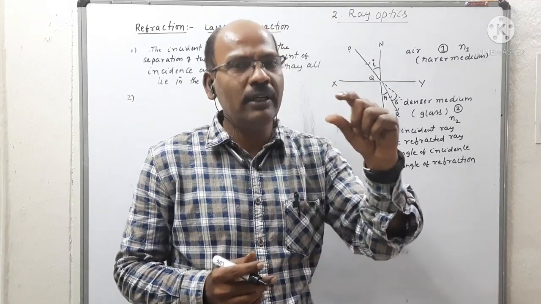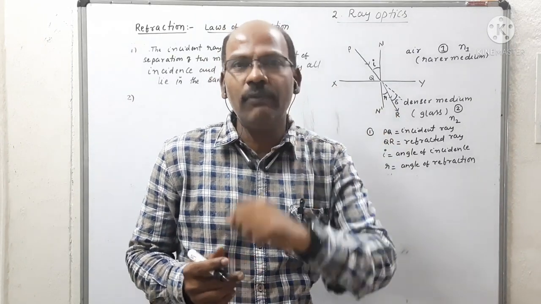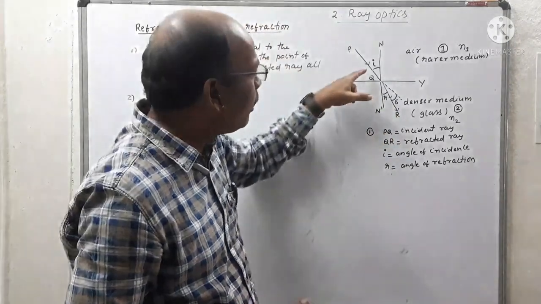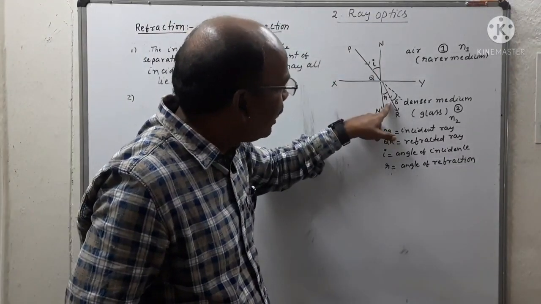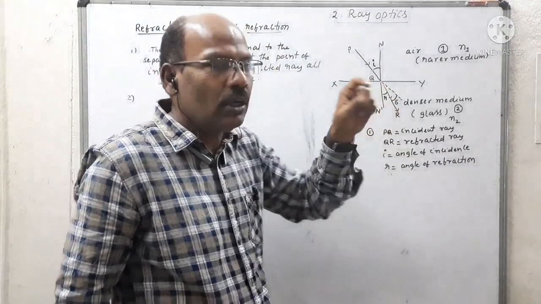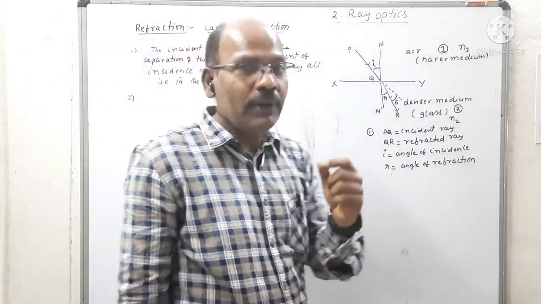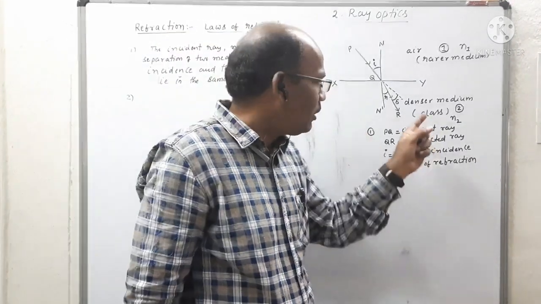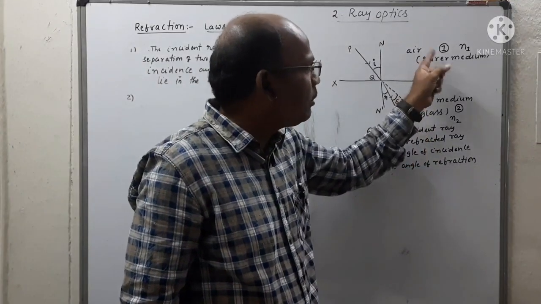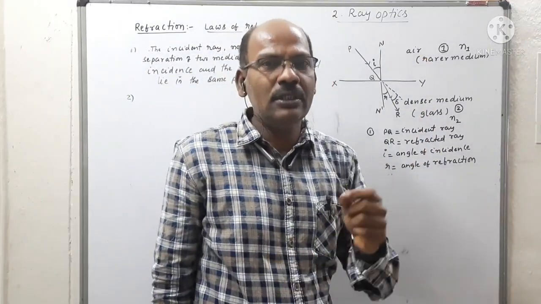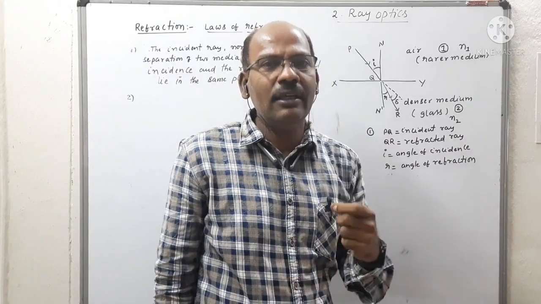That constant is called the refractive index of the second medium with respect to the first medium. This is the important law in refraction.